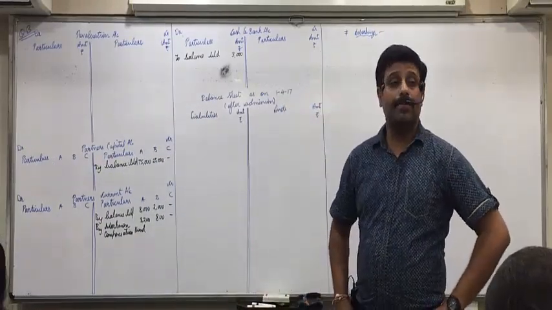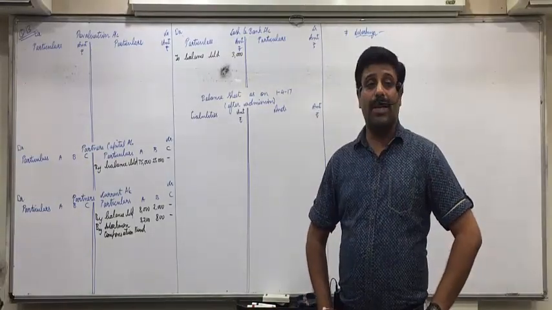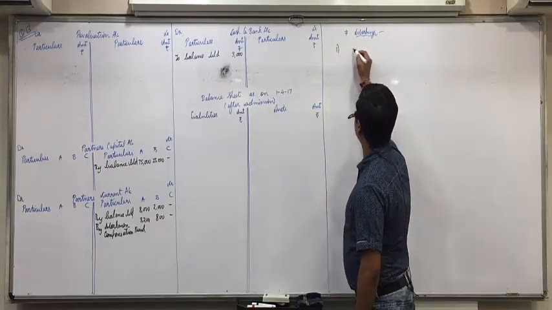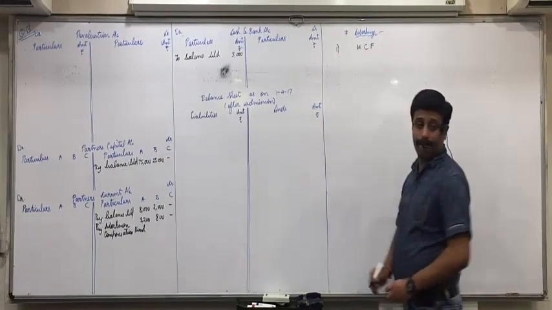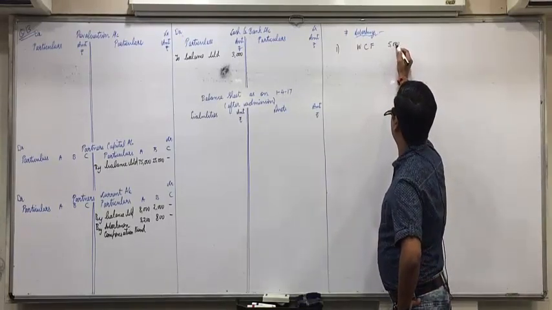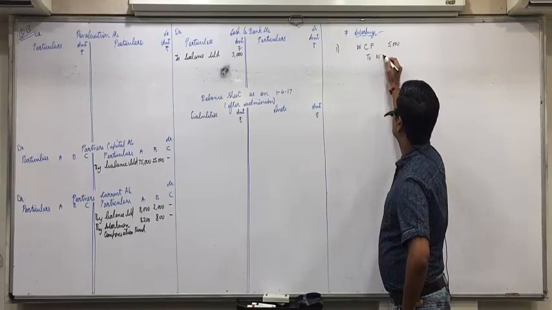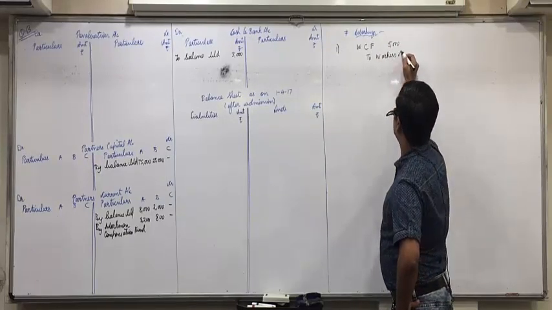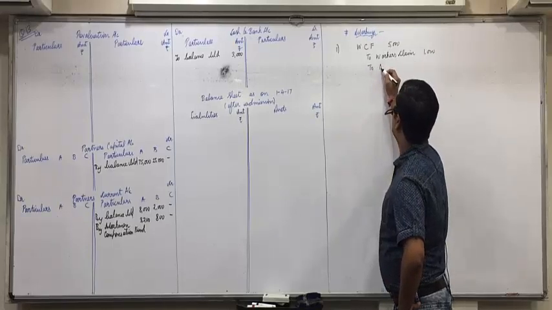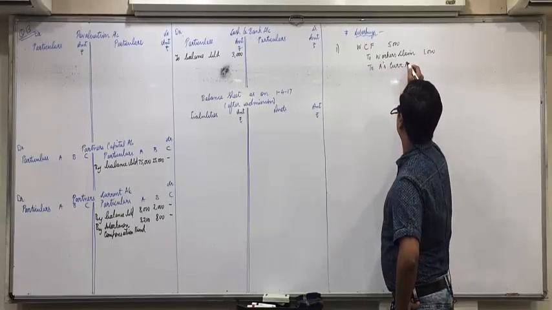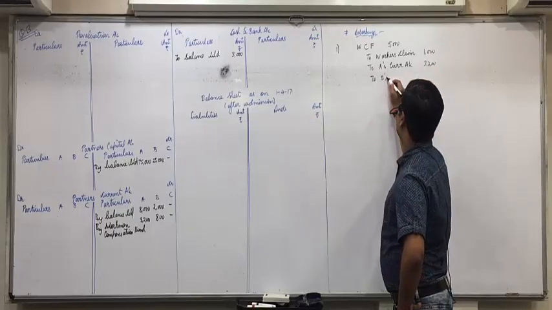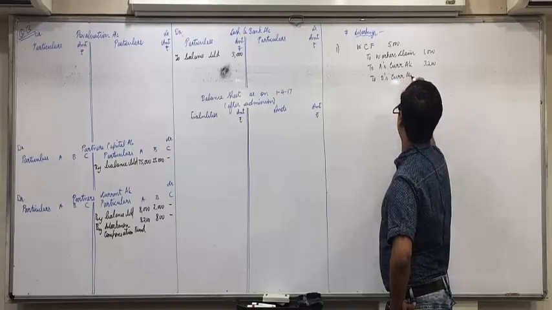Yes. Everyone? Yes, sir. The journal entry is: workmen's compensation fund account debit 5,000, to workmen's claim 1,000 rupees, to A's current account 3,200, to B's current account 800.